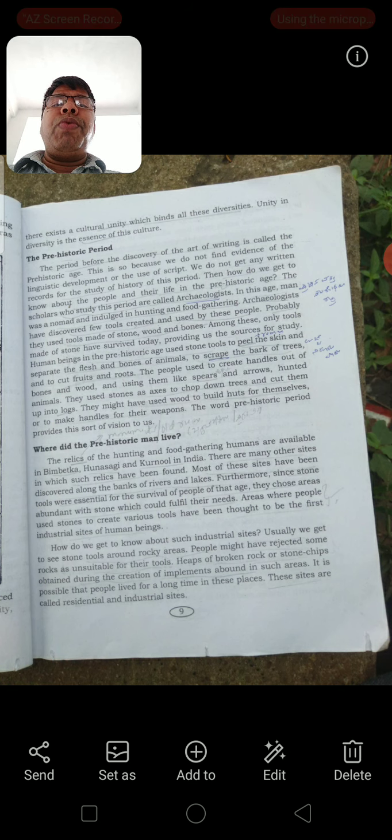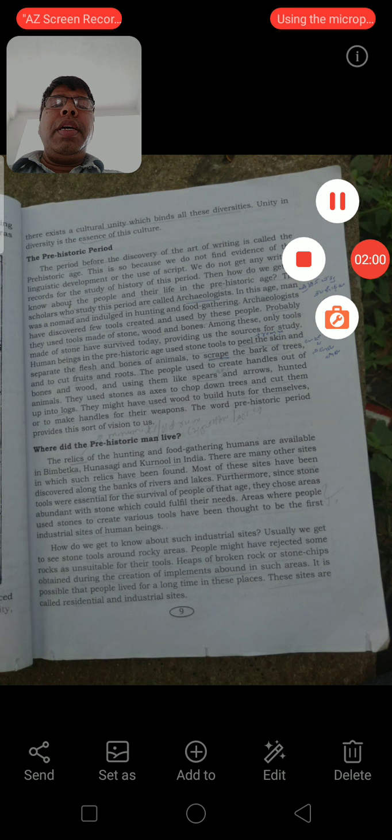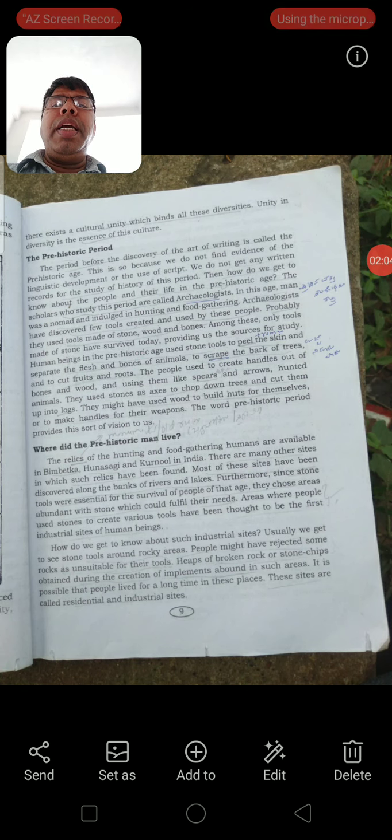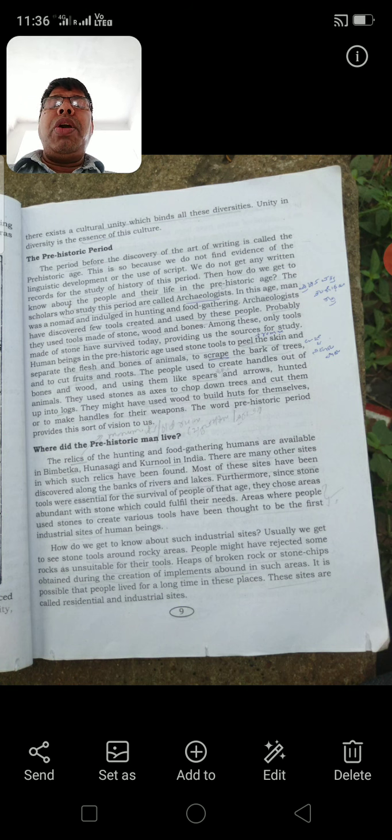man was roaming from one place to another with an intention to gather food, and slowly he learned the art of hunting. In order to hunt, he used his intelligence and tried to make some tools out of stone, wood and bones.